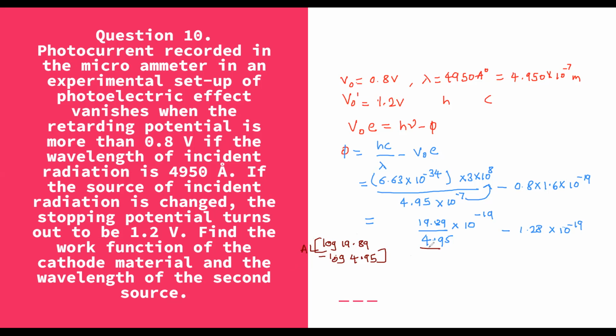Another way is to find the reciprocal of 4.95 and multiply it with 19.89. That way also you can do.